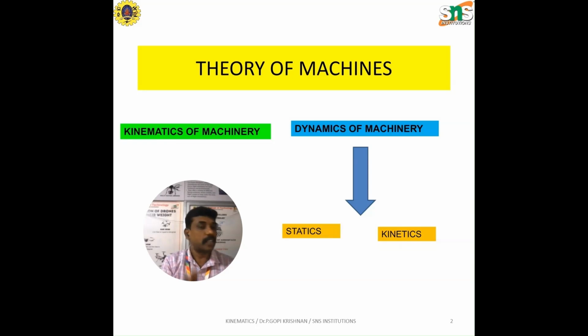Whereas if you are going for the dynamic study of the components or a system of components which is moving, which is not idle, not stationary, then that segment is called kinetics, right? So understand the difference between statics and kinetics under the heading dynamics of machinery, and the difference between kinematics of machinery and dynamics of machinery.